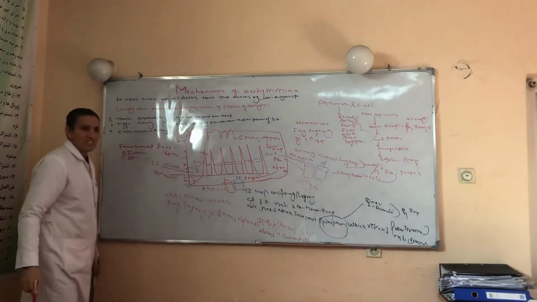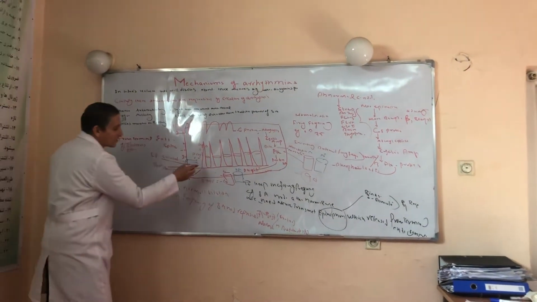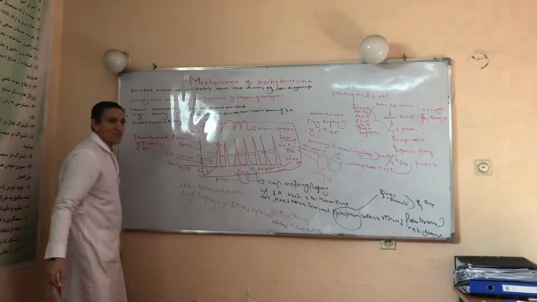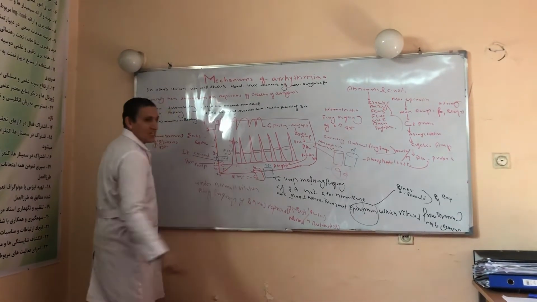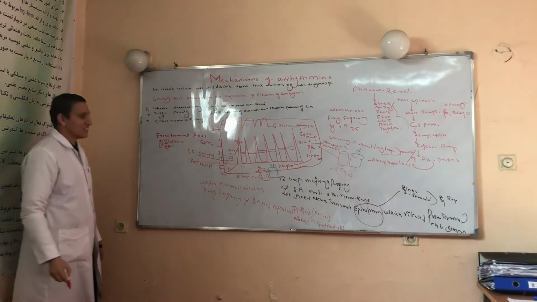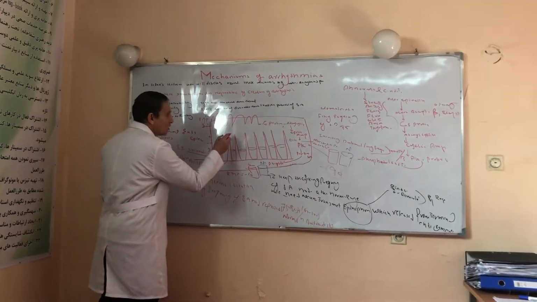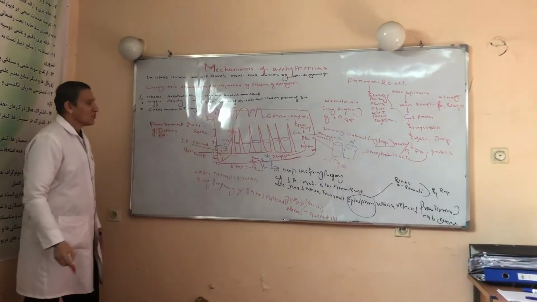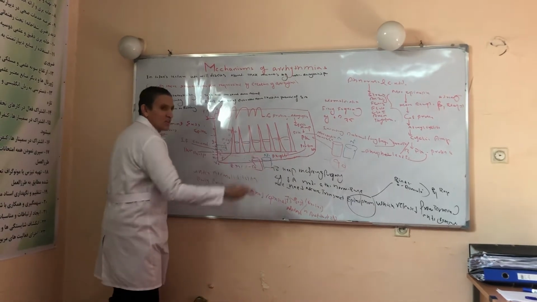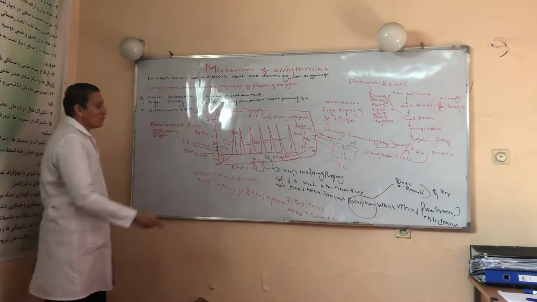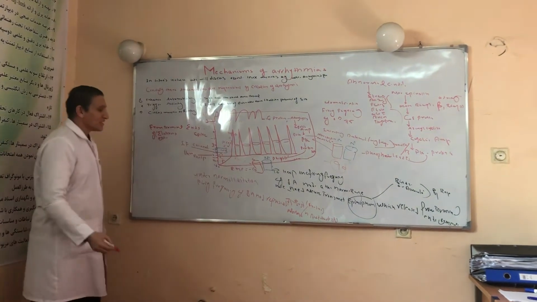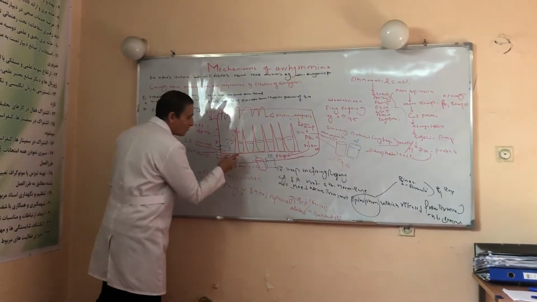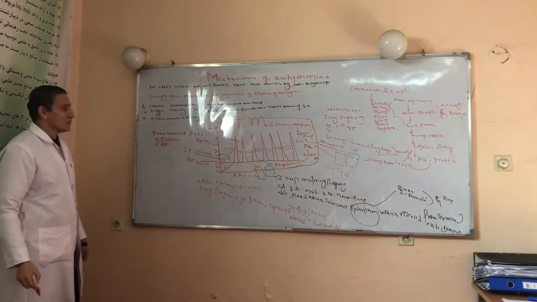So during depolarization, the SA nodal cell loses its minus 60 millivolts and gains positive electrical voltage. After that, repolarization starts, and the cell goes back to minus 60 millivolts.